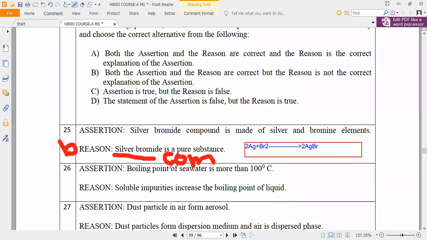Do you understand, everybody? Please learn that equation. Silver plus bromine will give you silver bromide. So here, Br2. What is the atomicity of bromine? It is diatomic. But silver is what? Silver is monoatomic. So the atomicity of silver is mono, and the atomicity of bromine is di. That is why we write Br2.